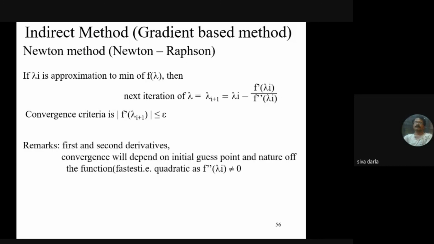So here the first derivative and the second derivative of the function f(lambda) is required. And the convergence will depend on the initial guess point, the starting point, as well as the nature of the function. This happens with the fastest convergence, provided the function is a quadratic. So if we take the second derivative of the function which is not equal to 0, we will be getting the very fastest convergence.